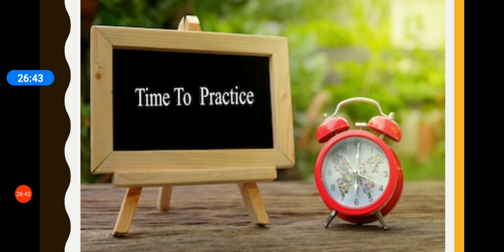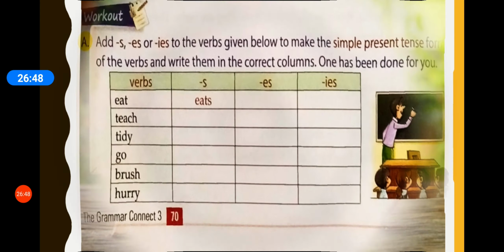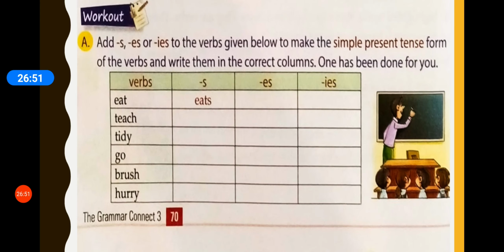Now children, I hope you have understood and learnt it well. It's time to do some practice. Yes, a very simple exercise exactly based on what we have learnt today. We have learnt to add s, es or ies to the verbs. That is what you have to do. It is given on page number 70 of your grammar book. You have to add s, es or ies to the verbs given below to make the simple present tense forms of the verbs and then write them in the correct columns. One has been done for you.